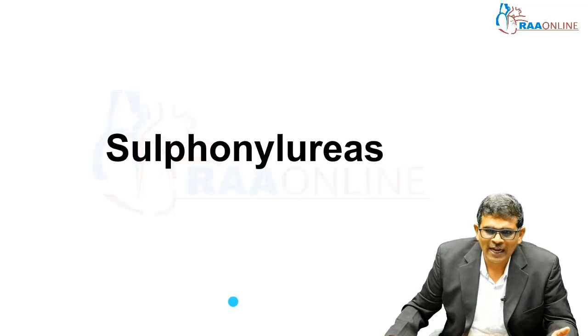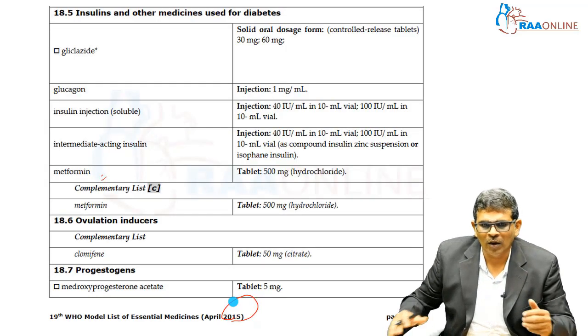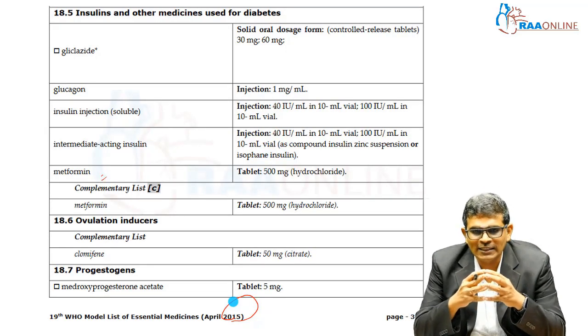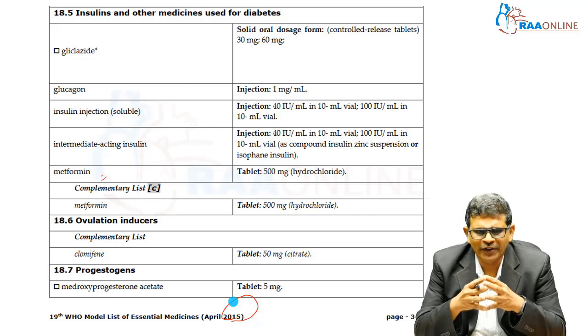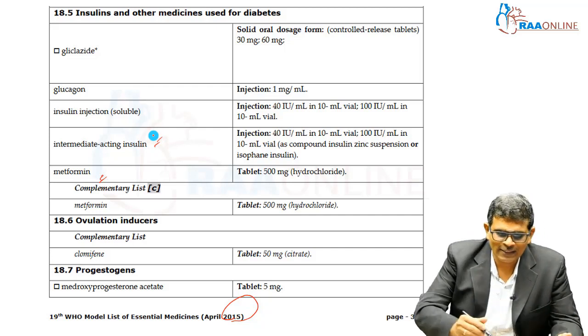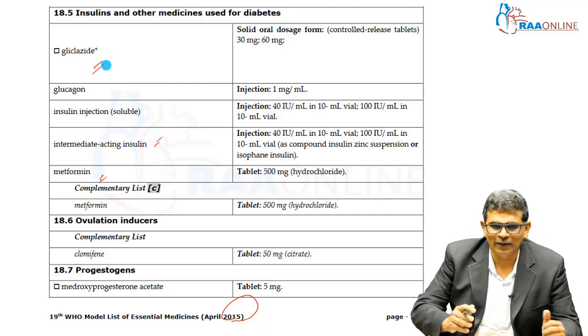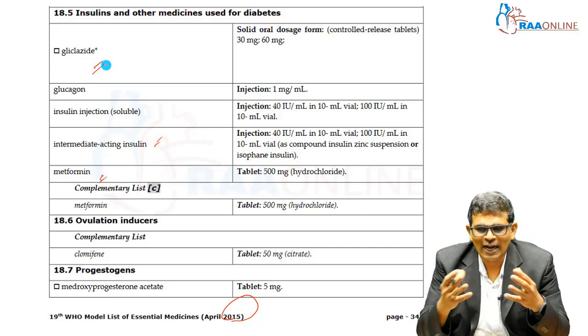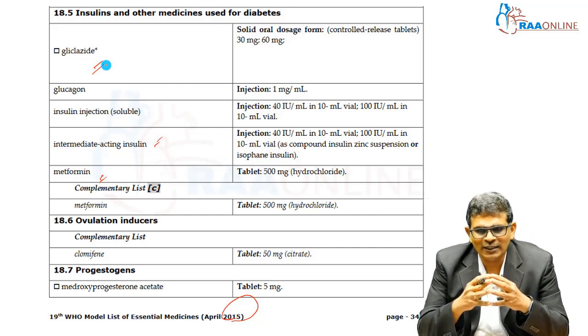So, sulphonylureas, as we see, what we are projecting over here is the list of essential medicines as per the World Health Organization guidelines, which was given as early as 2015. As you see over here, apart from metformin and insulin, the only drug which stands aside is glycoside. So these are the essential drugs as far as diabetes management is concerned, as per the World Health Organization guidelines. This is as early as 2015, as I said. So even in 2015, it is very relevant.